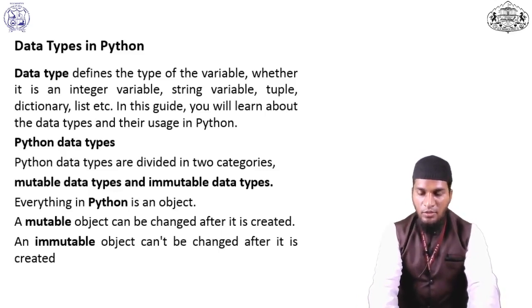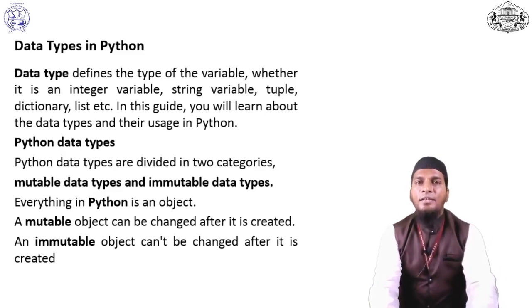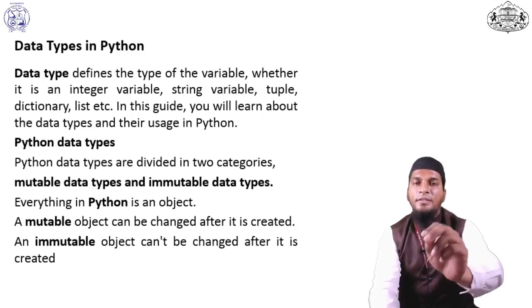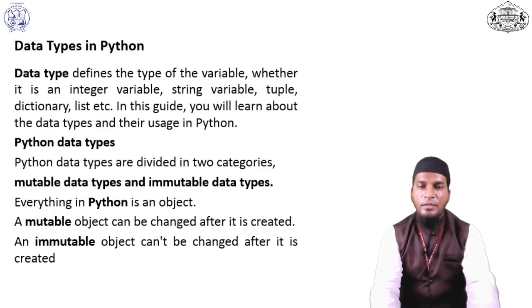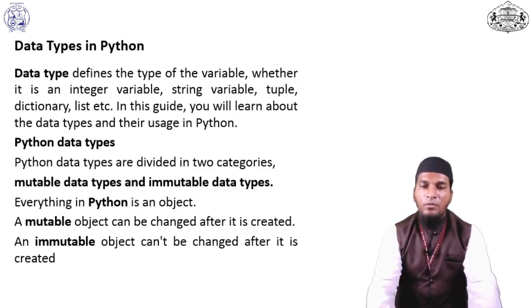But I already told you there is no need to declare a data type. When we assign a value, it will consider the type of that value. For example, number equal to 10, it will consider it an integer data type. When we pass number equal to 10.33, it will consider it a float data type. When we pass a complex number like 2 plus 5j, it will consider it a complex number.